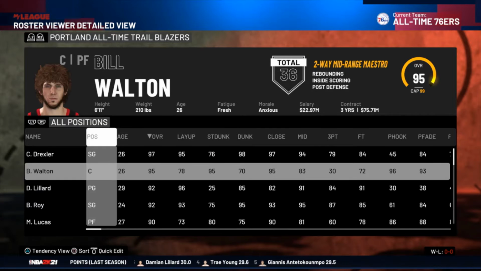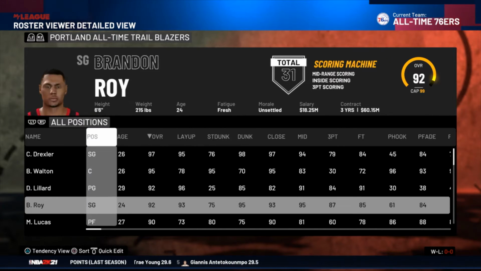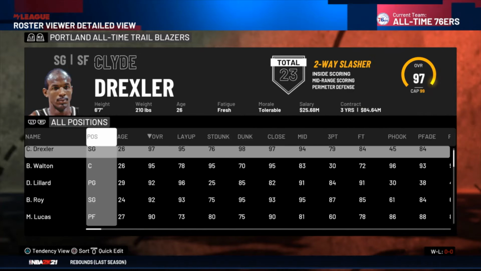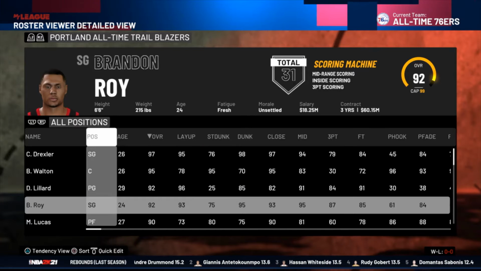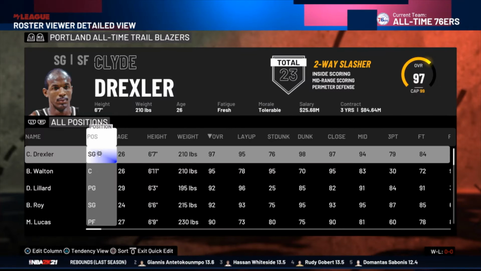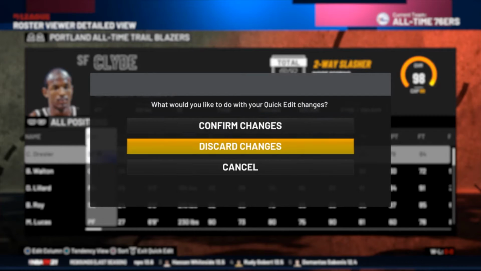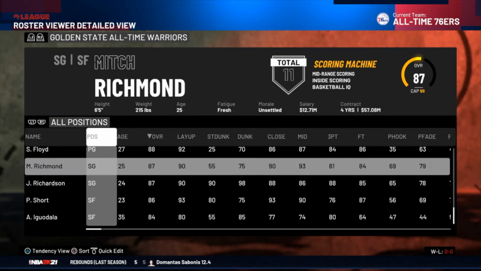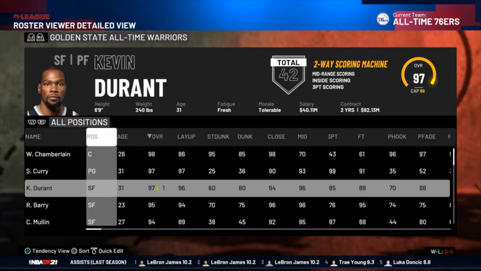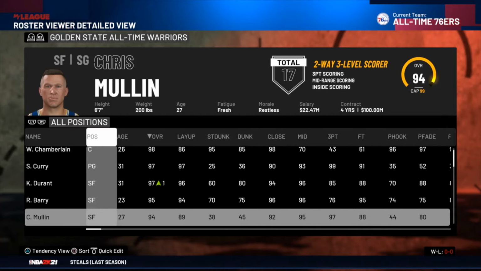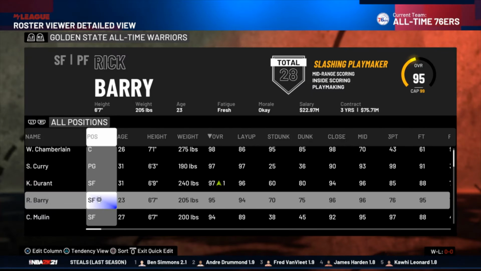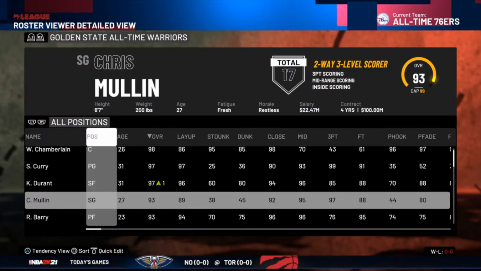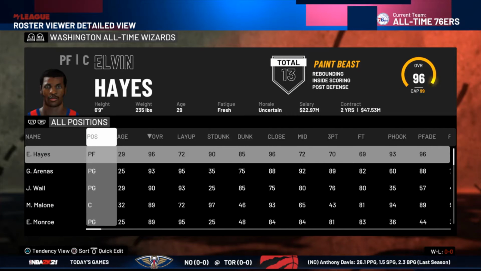Here's a Trailblazers team led by Clyde Drexler. Got Bill Walton, Damian Lillard, Brandon Roy. You got LaMarcus Aldridge as well, Arvydas Sabonis. A pretty good team there. I'm actually going to make Clyde Drexler a small forward as well, so he can run with Brandon Roy as well as Damian Lillard. Here's the Warriors team, led by Wilt Chamberlain, Stephen Curry, Kevin Durant, Rick Barry, Chris Mullin as well. We're going to change Rick Barry's position so he can run with them.